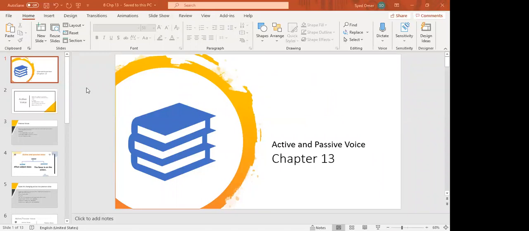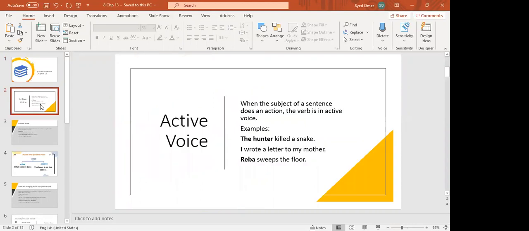Now, students, active voice is when the subject is the doer of the action. When the subject of the sentence is doing an action, or when the subject is coming in the beginning of a sentence, then the verb is in active voice. For example, you can see these examples. The hunter killed a snake. I wrote a letter to my mother.